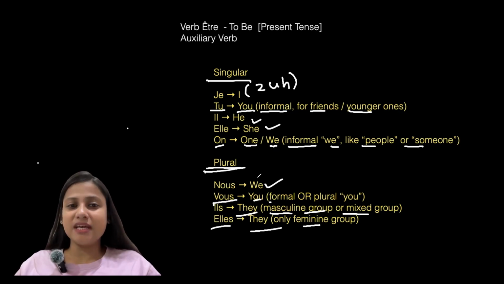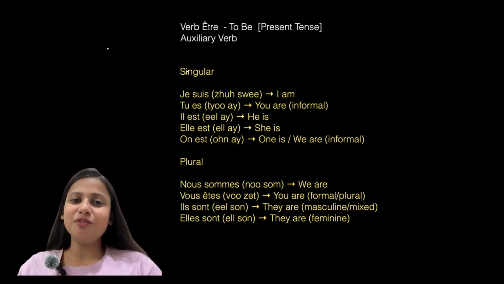Let us revise once again. Je, tu, il, elle. Singular subject pronouns. Nous, vous, ils, elles. Got it? Now pause the video for a second and repeat yourself. Now here we have the verb être along with their pronunciations and the meanings. Let's look one by one.